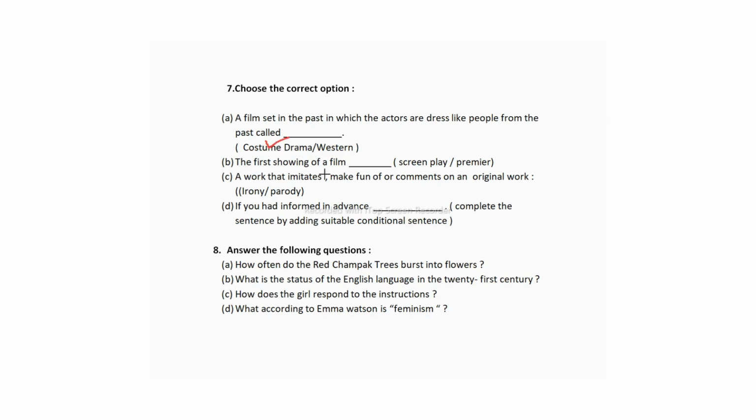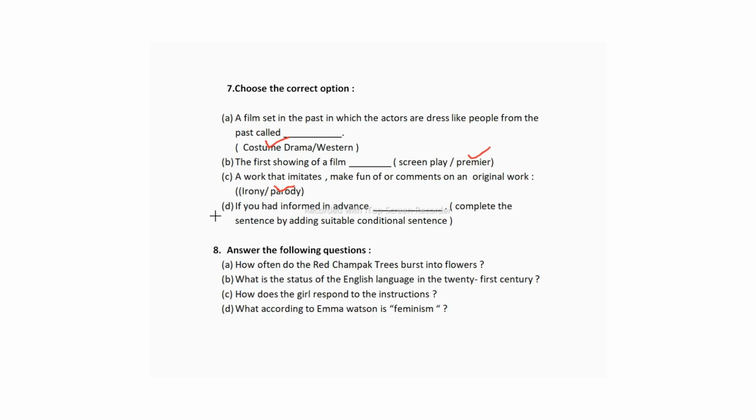Now B1: the first showing of a film or serial. What do we call that? Screenplay or premiere? We call it premiere. Now let us see C1: A work that imitates, makes fun of or comments on an original work. What do we call this work? Irony or parody? We say parody. If someone imitates someone else's work and produces it as his own, we call it parody, meaning the copy of an original work.